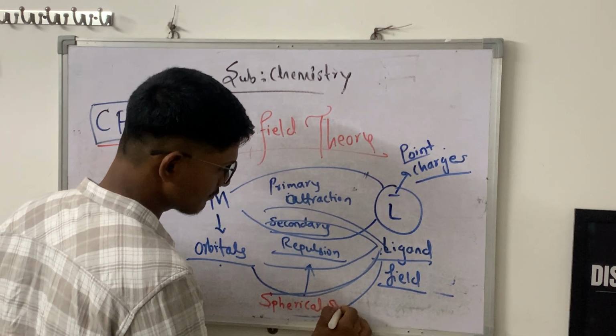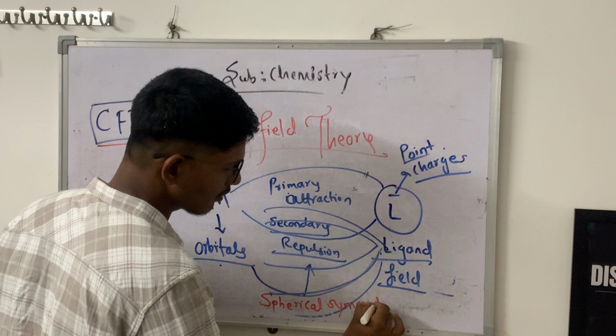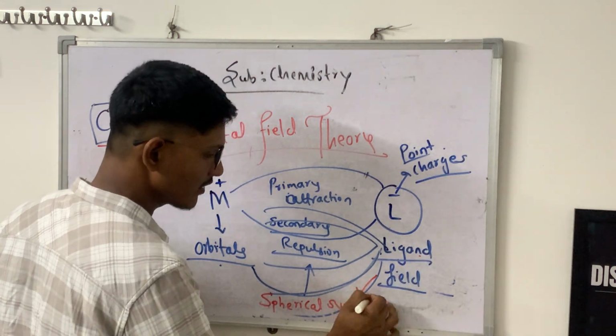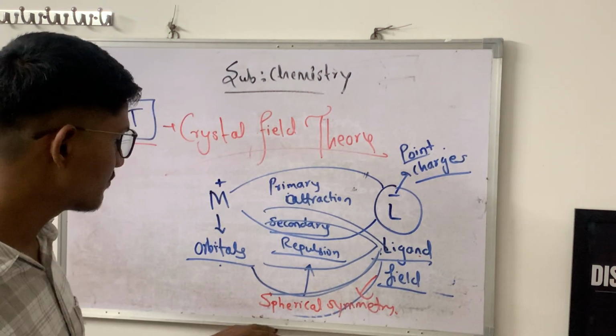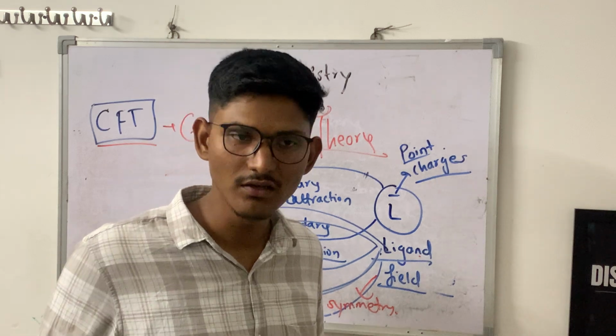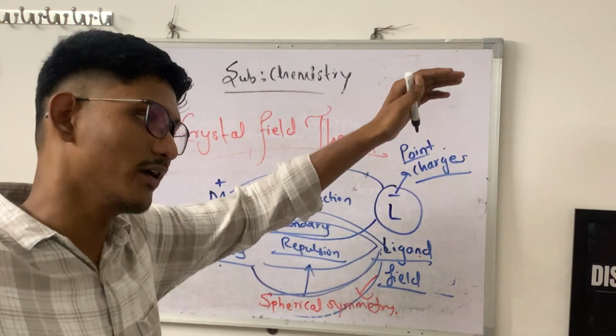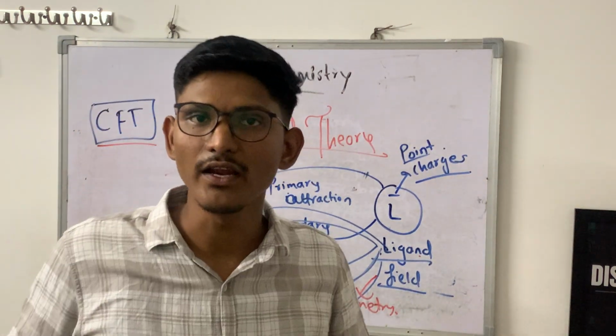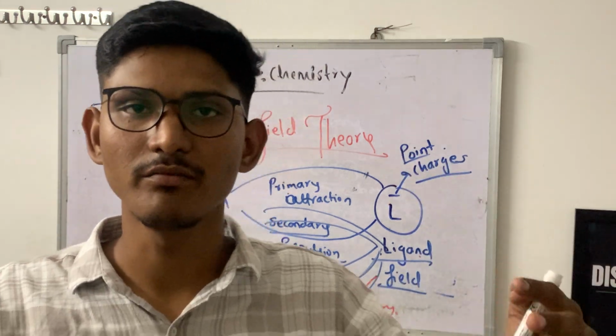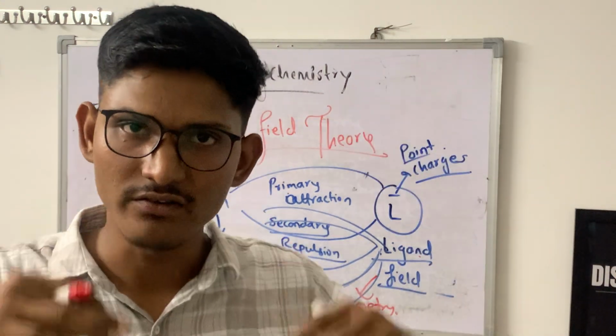That repulsion having spherical symmetry means what? That the ligand field strength has spherical symmetry. Basically, from all sides the orbitals of the metal experience equal symmetrical ligand field strength.